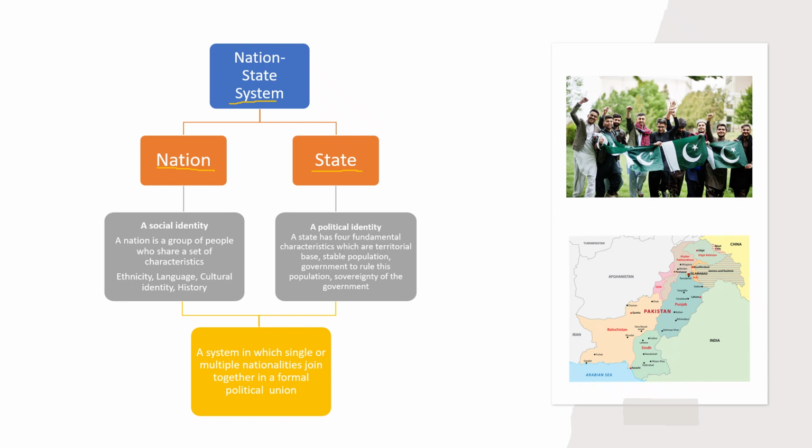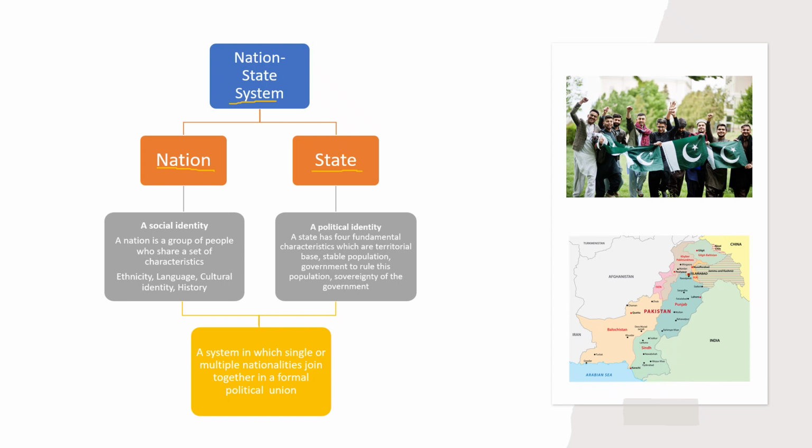For example, Pakistani. We all know that our ethnicity is same, our language is Urdu, the national language of the country Pakistan is Urdu. Then our cultural identity is same. We derive our culture from the religion Islam. Then our history is same. We used to live in subcontinent together, and then India and Pakistan got partitioned.